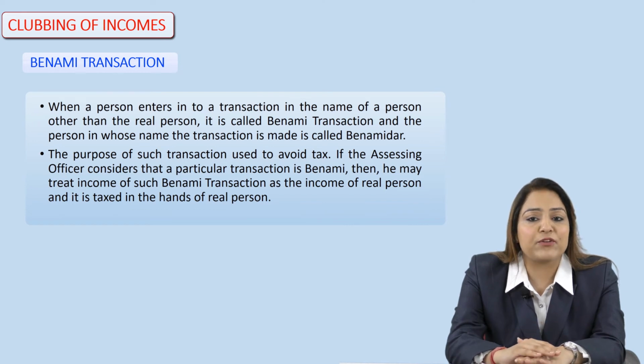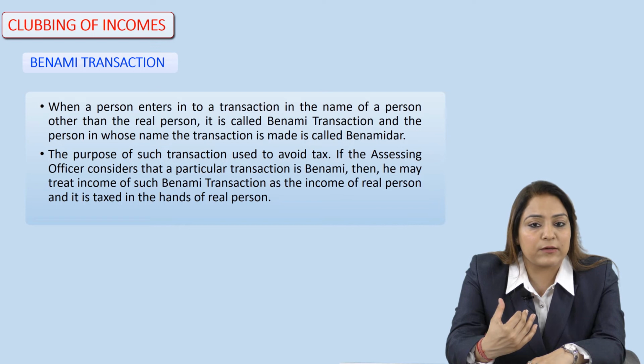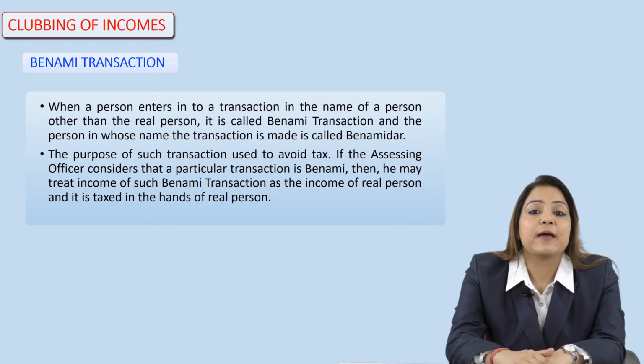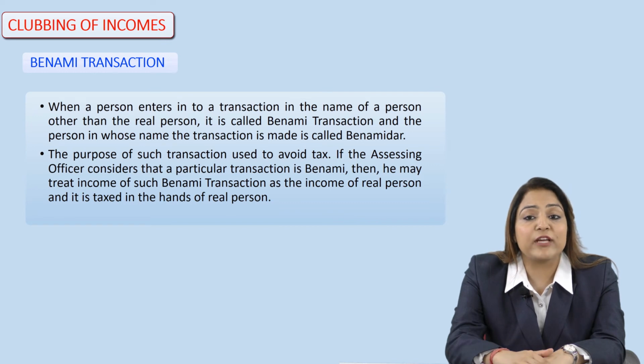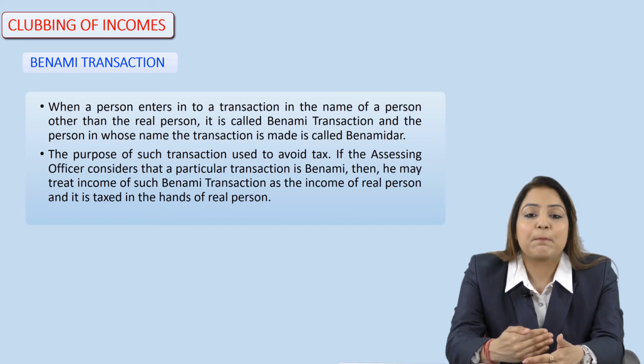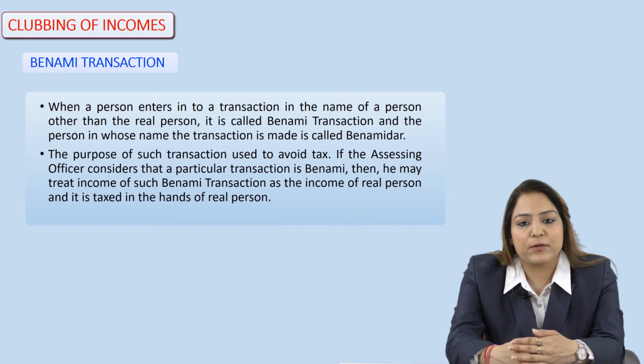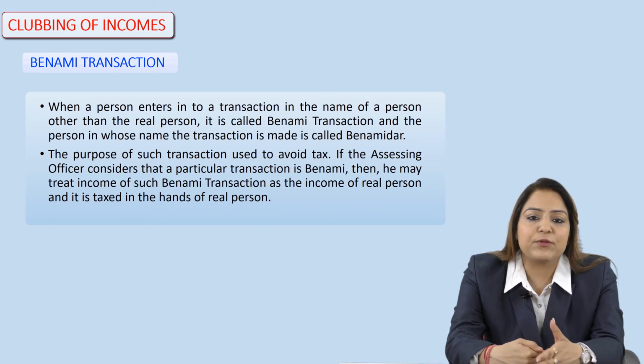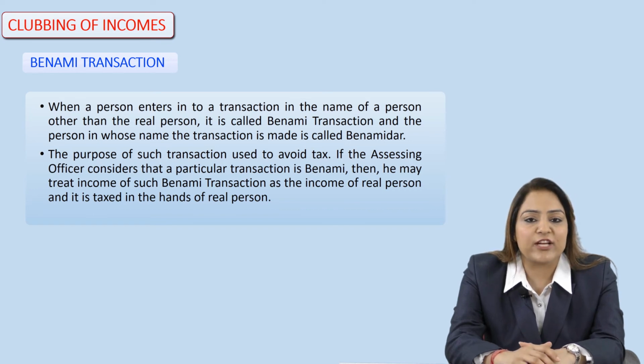The person under whose name the transaction is being performed is known as the Benamidar. So the real person plays a role behind the curtain. The main purpose of such Benami transactions is tax avoidance.